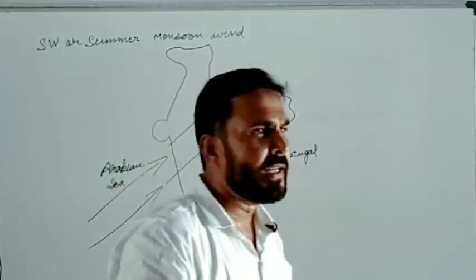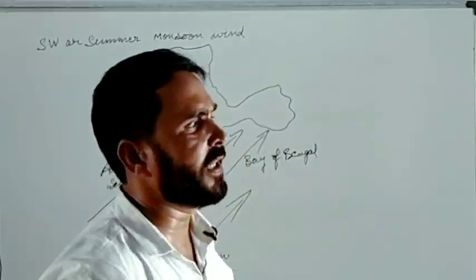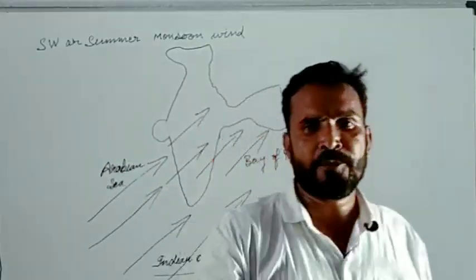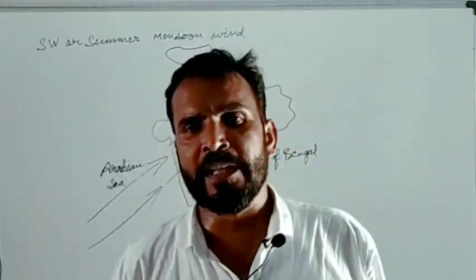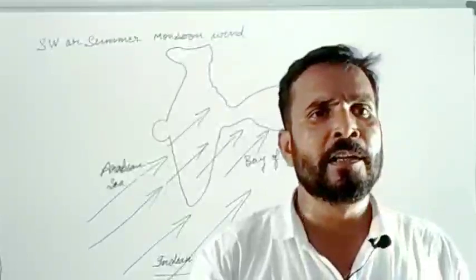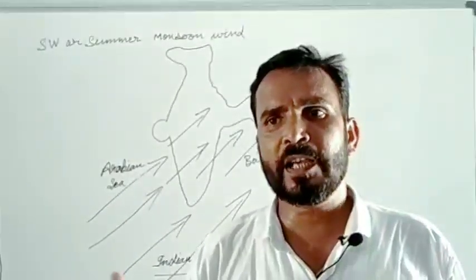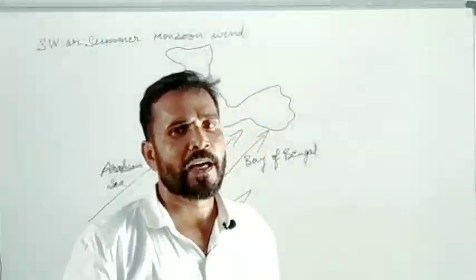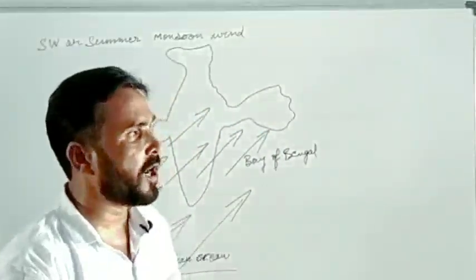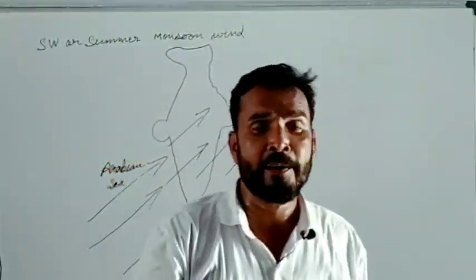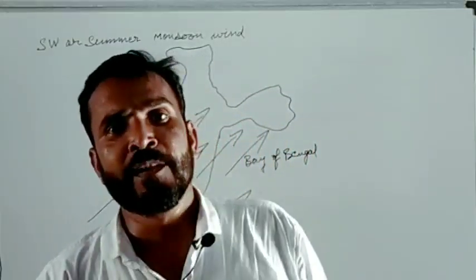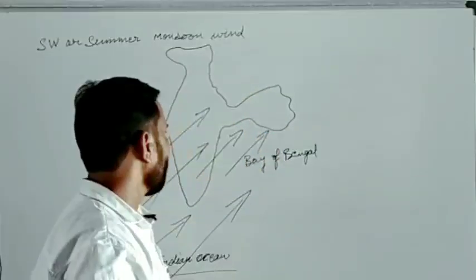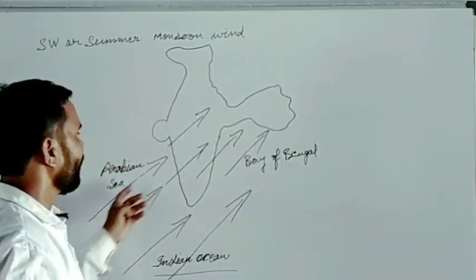Mainly the Indian Ocean. When these winds pass over the ocean, they capture moisture from the ocean, and these winds are full of moisture. When moisture is pushed into the wind, then these become clouds.